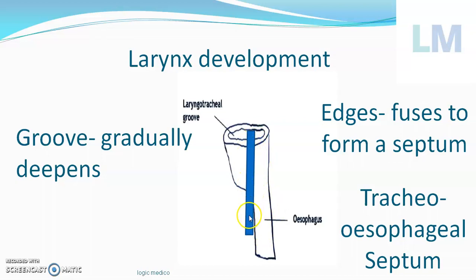This tracheoesophageal septum is oriented vertically and coronally, meaning it divides the body into two planes, an anterior plane and a posterior plane. So anteriorly there will be trachea and posteriorly there will be esophagus. I hope you understood this septa carefully. Tracheoesophageal septa. How does the septa form? When this deepens, the walls of the pharynx, edges of this will come and fuse with one another. Ultimately a septa is formed, separating the trachea from the esophagus.